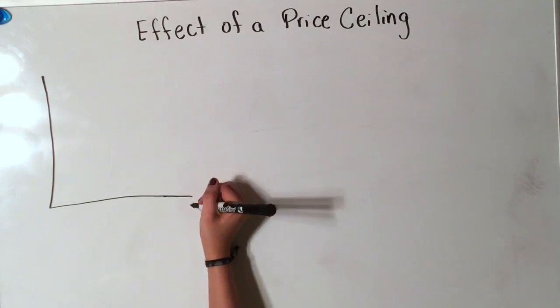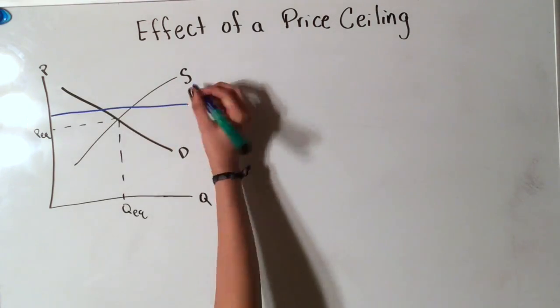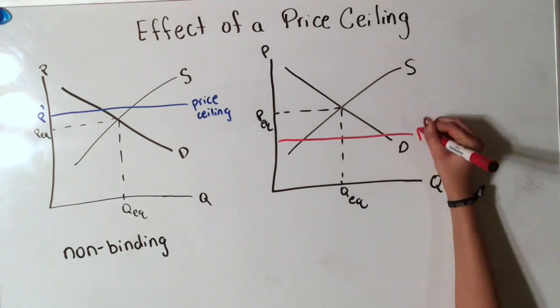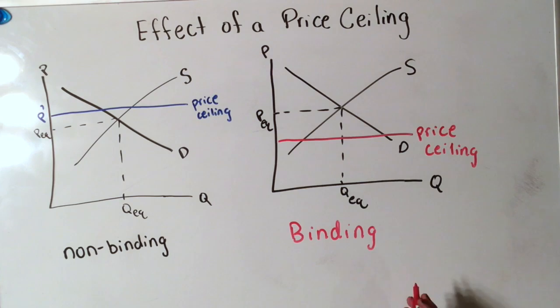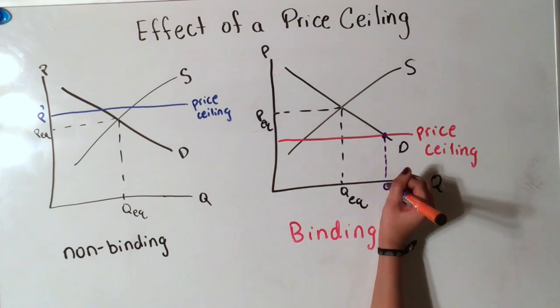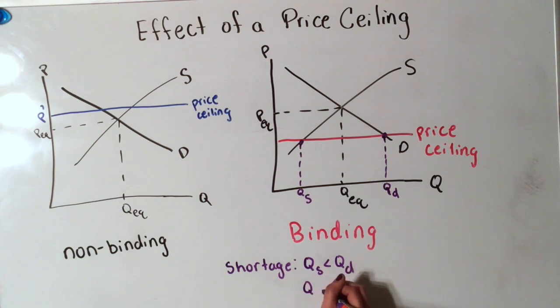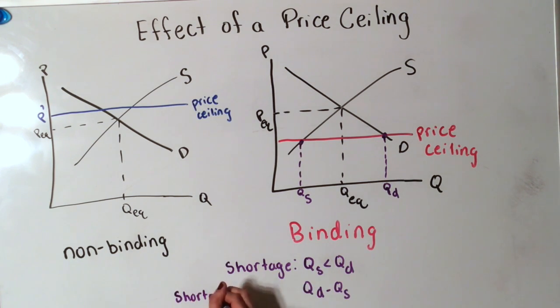Price ceilings can be either binding or non-binding. Notice how in a non-binding price ceiling, the market's equilibrium point is not affected, but in a binding price ceiling, the market has a difference between quantity supplied and quantity demanded. That difference is called a shortage, and to find the shortage quantity, take quantity demanded minus quantity supplied.